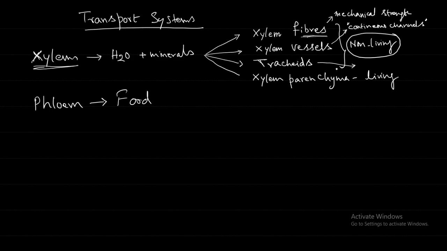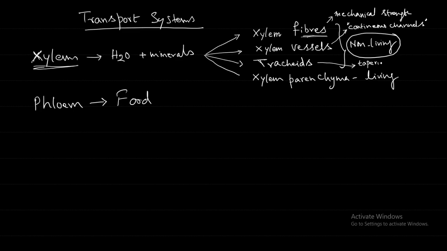So you can say tracheids have tapering ends and pits for conducting the water and minerals. These two are important terms. Tracheids: tapering ends, and they have pits along the length.